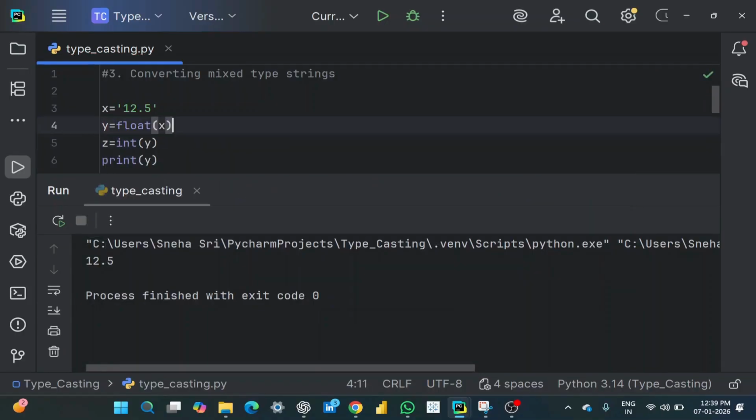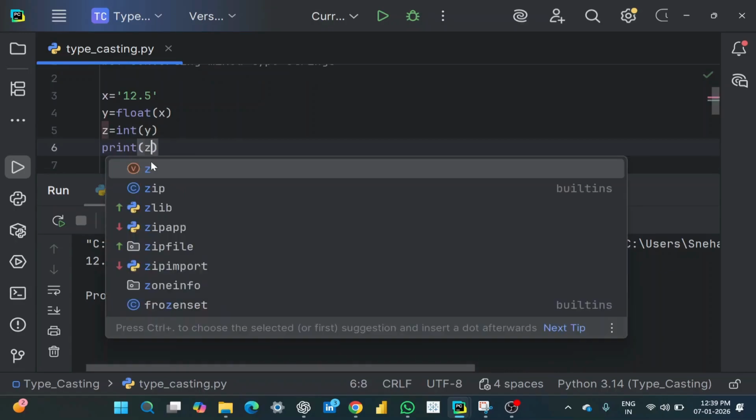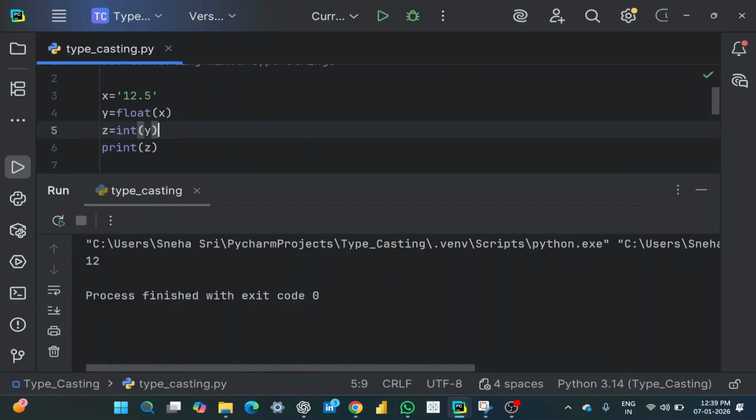Now if I print z and execute it, the output that I got is 12. So here we were not able to directly convert from a string data type to integer. Here what we did is we first converted into float, then we were able to convert into the integer.